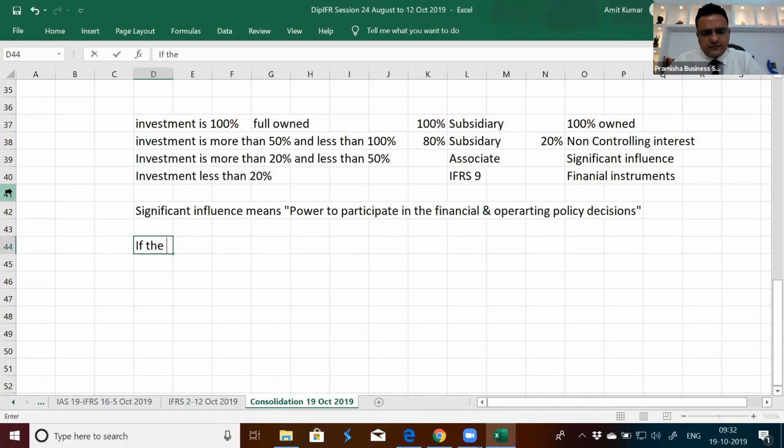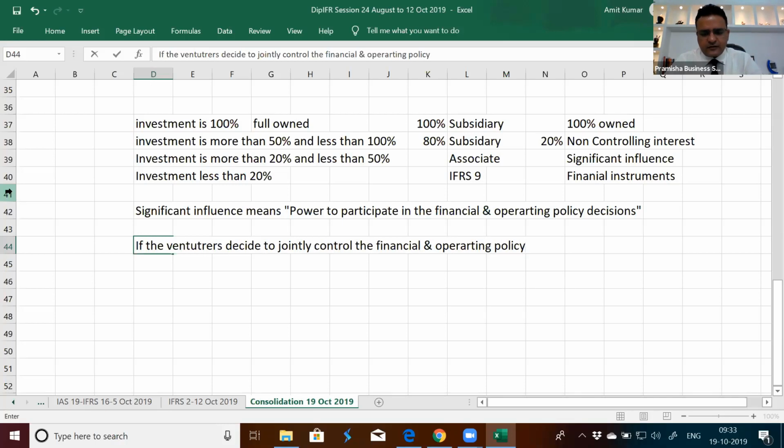If the venturers decide to jointly control the financial and operating policy decisions, it will be considered a joint venture.